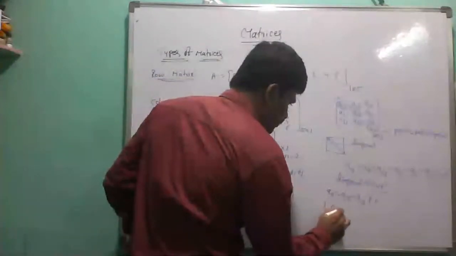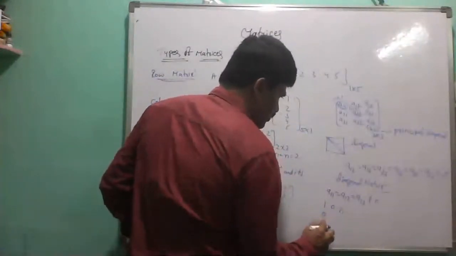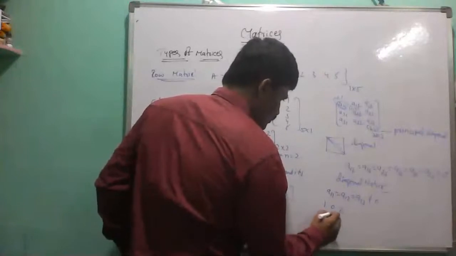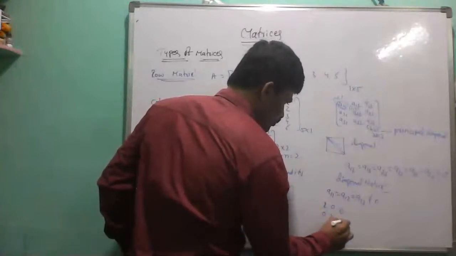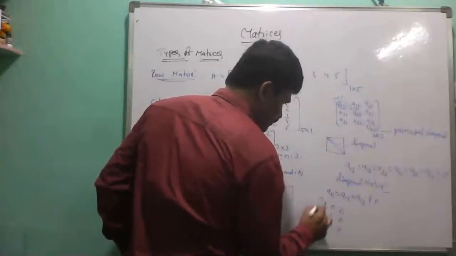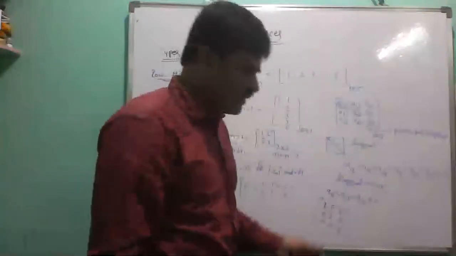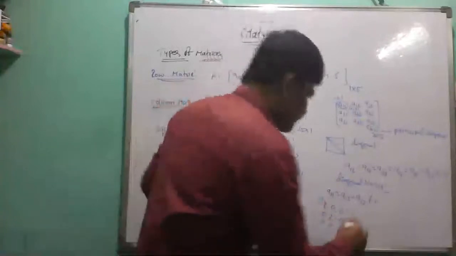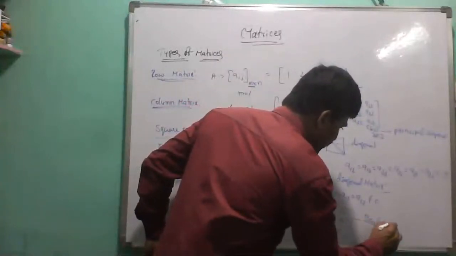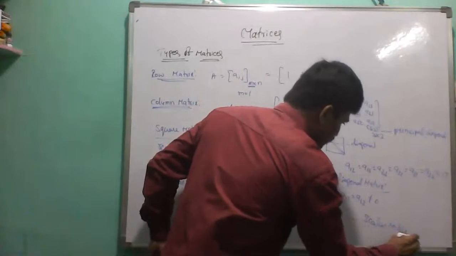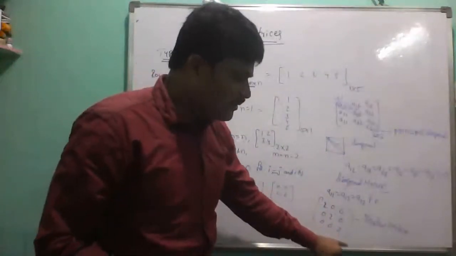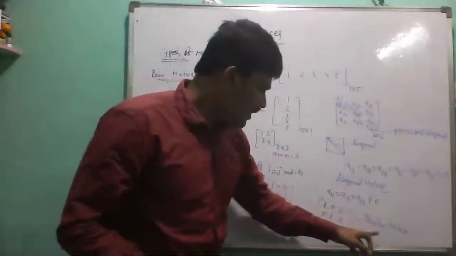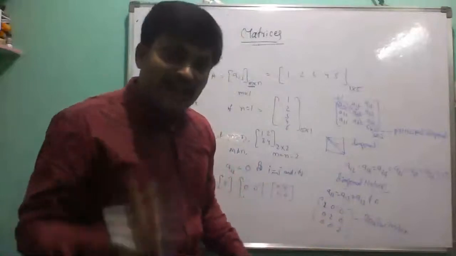Suppose 2 0 0, 0 2 0, 0 0 2. In this we have to observe these are all equal to the same element 2. Now this is called a scalar matrix. In a diagonal matrix, the principal diagonal elements are different. In a scalar matrix, the principal diagonal elements are all equal.